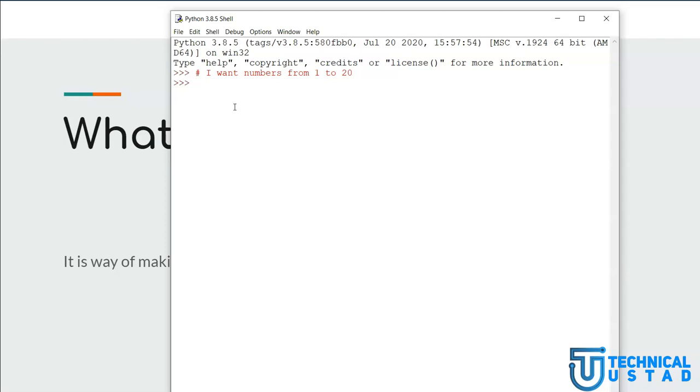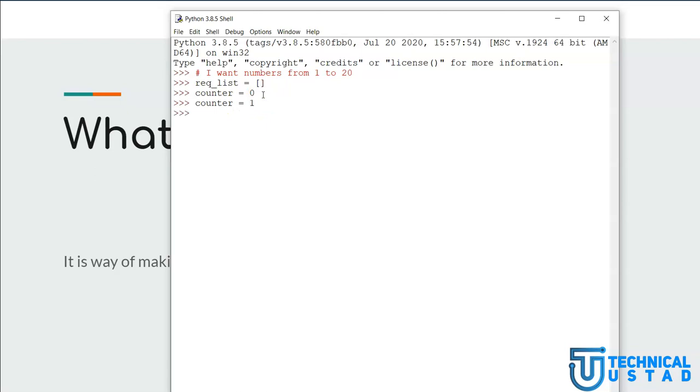What I can do is create a required list. I can first of all initialize an empty list. Now I can define a counter variable, so I can say something like counter is equal to 0. Or rather, let me define counter as 1, because we want numbers from 1 to 20.